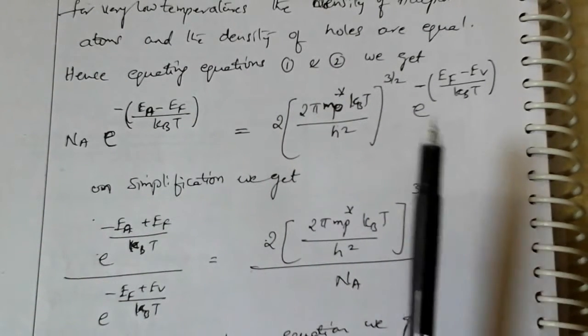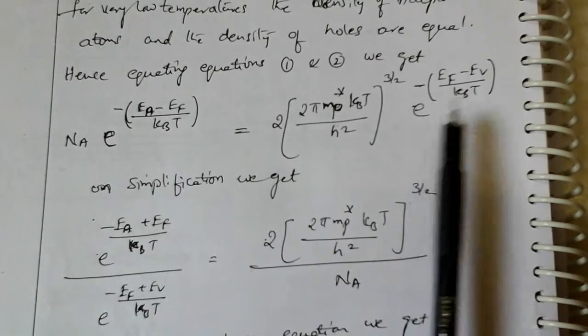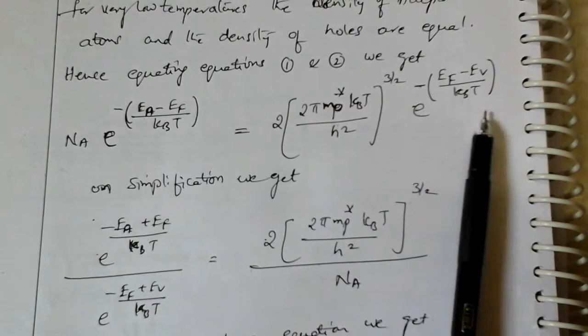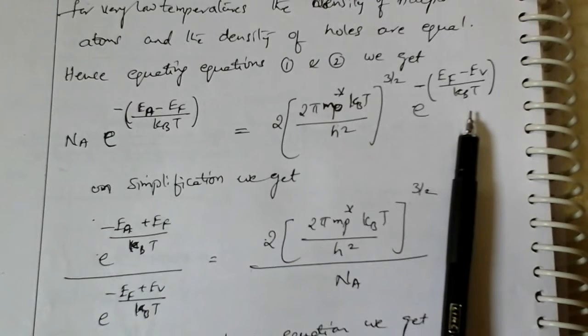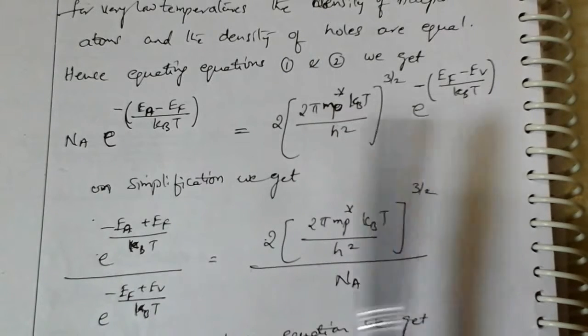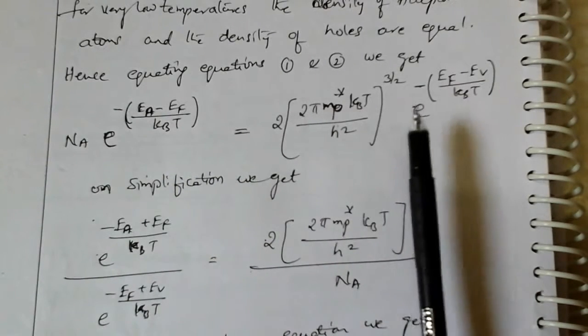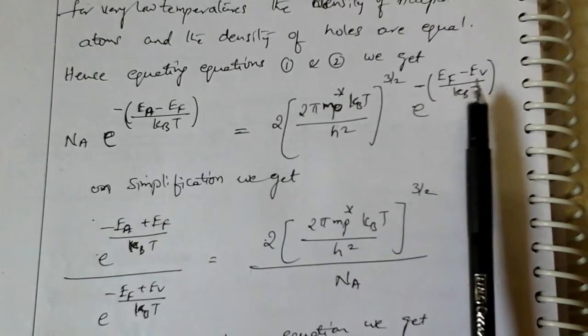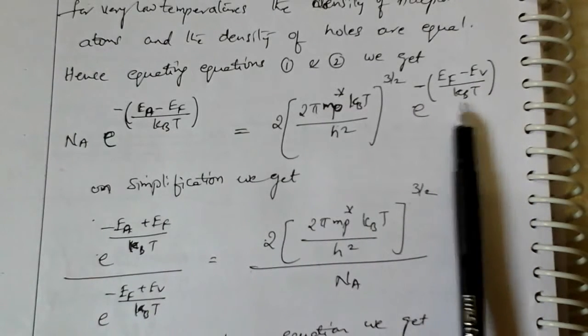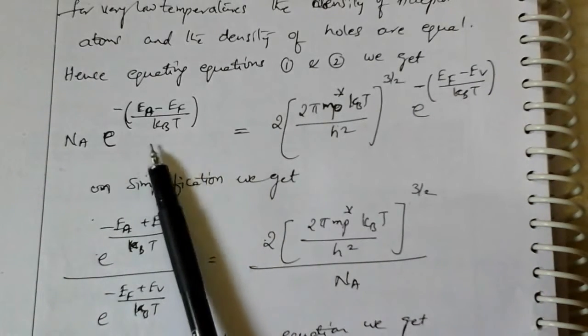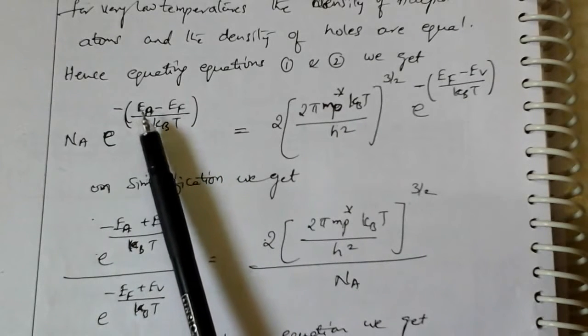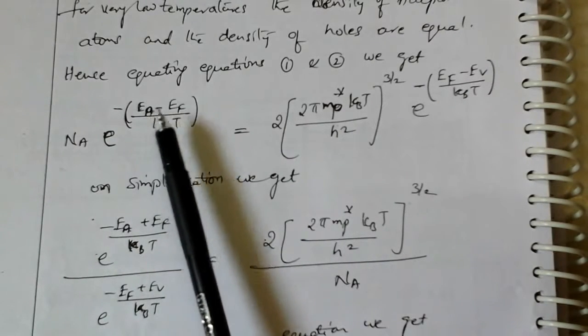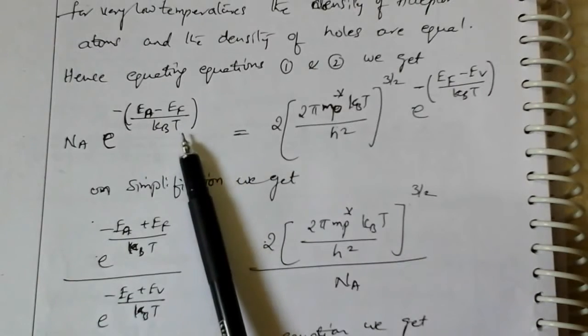What we are doing is, e power of minus (Ef minus Ev) by kBT is taken to this side as a denominator of e power of minus (Ea minus Ef) by kBT.